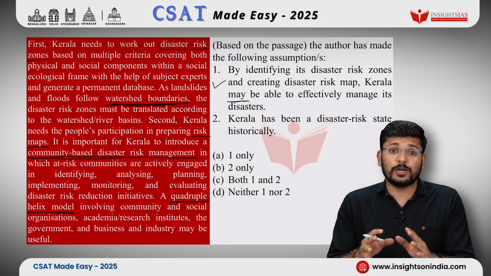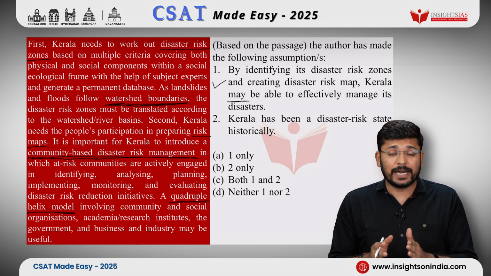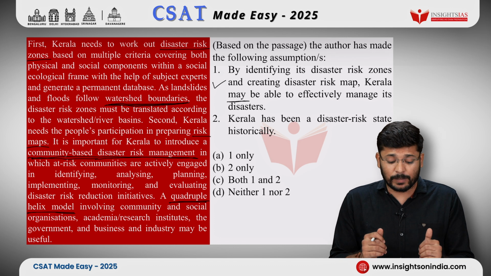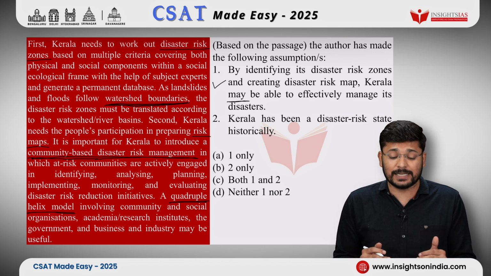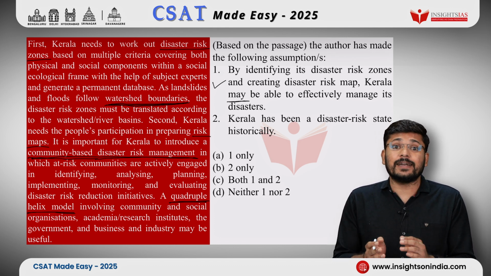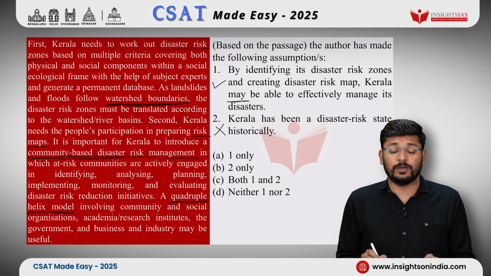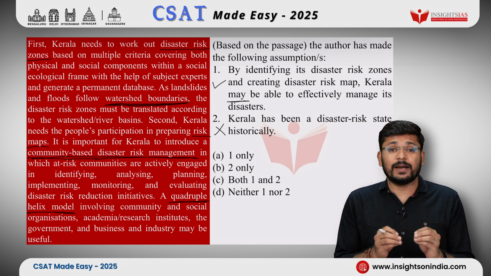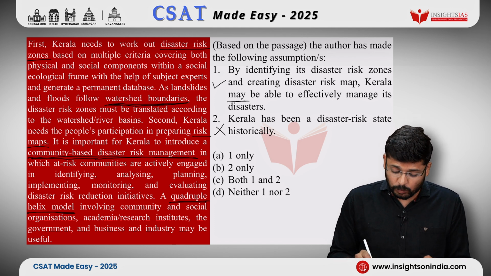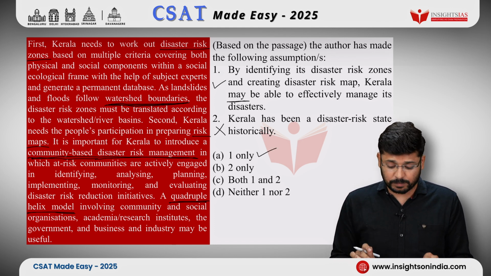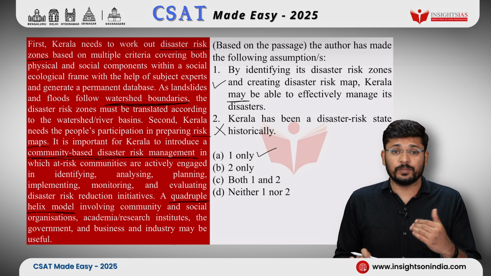We may assume that would be a valid assumption, to state that right now or in the recent past, Kerala might have been a disaster risk state. But to state that historically Kerala has been a disaster state would be a big stretch of an argument. So, we will reject assumption 2 because there is no mention of history or Kerala being a disaster risk hit state historically. So, our answer would be 1 only. Now, let's go to the next question.